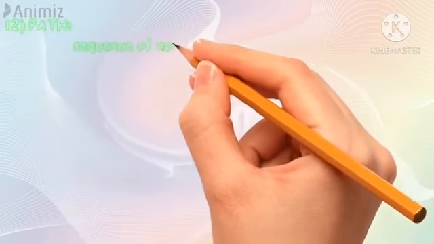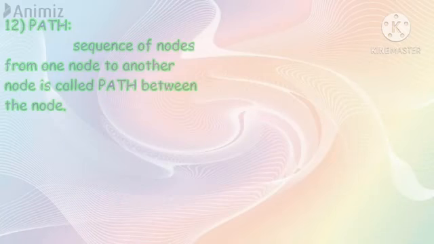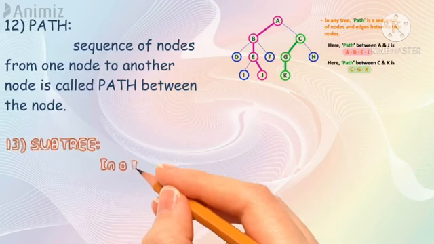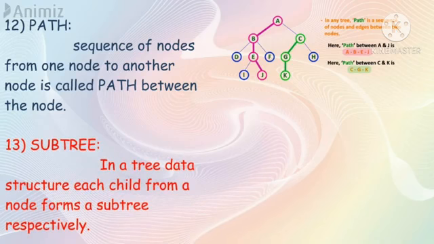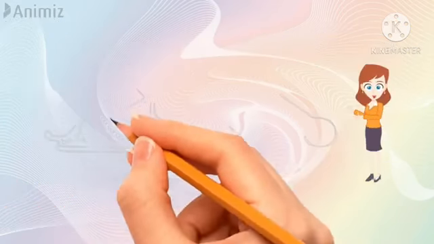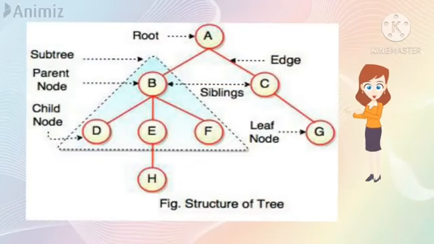Twelfth is path. A sequence of nodes from one node to another node is called a path between the nodes. Here the A to J path is A to B, B to E, E to J, and the C to K path is C to G, and G to K. Thirteenth is subtree. In a tree data structure, each child from a node forms a subtree respectively. In this diagram, the subtree is in the highlighted portions. It is an example which shows all terminology of a tree, such as root, subtree, edges, parent node, child node, sibling, leaf node.